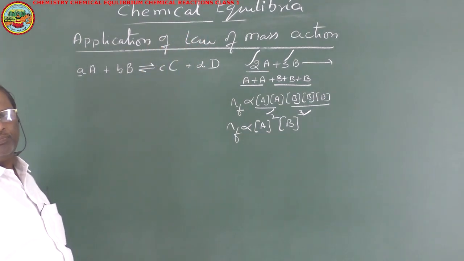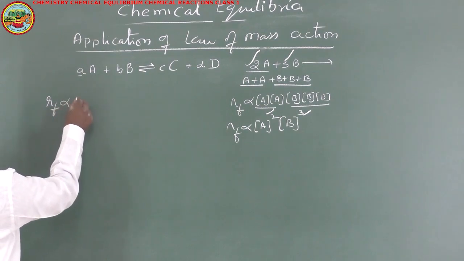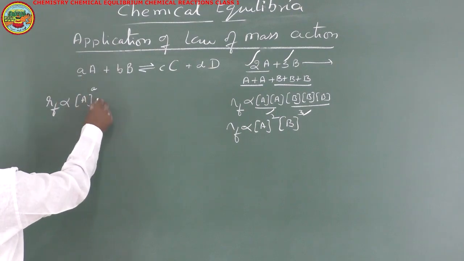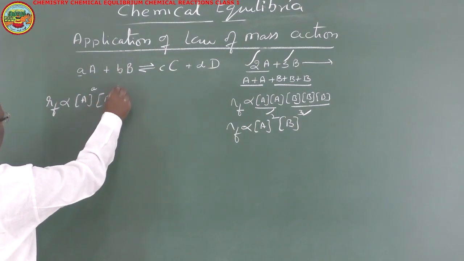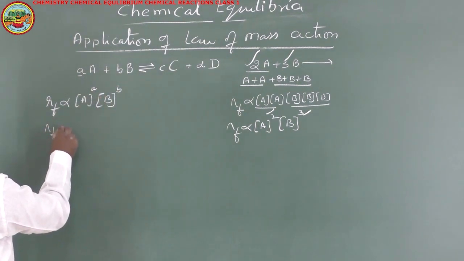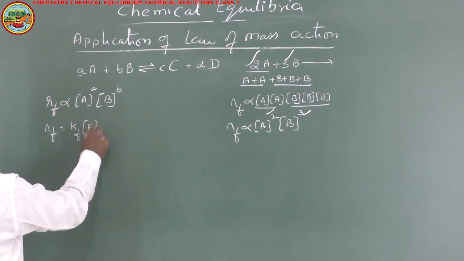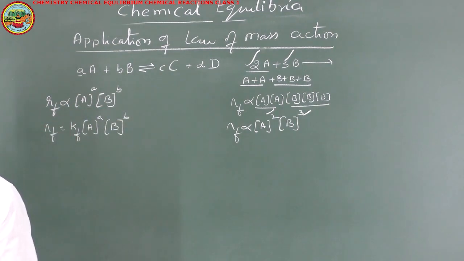That means the rate of forward reaction RF is directly proportional to concentration of A to the power a into concentration of B to the power b. Similarly, RF is equal to Kf into concentration of A to the power a into concentration of B to the power b.